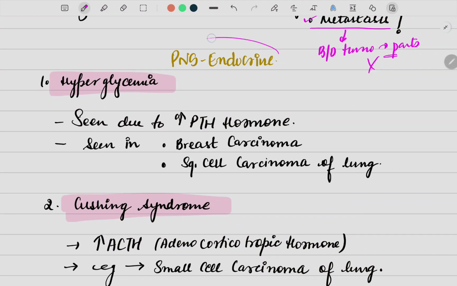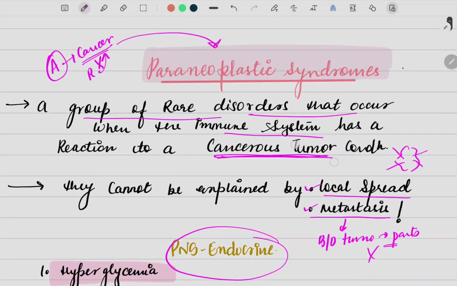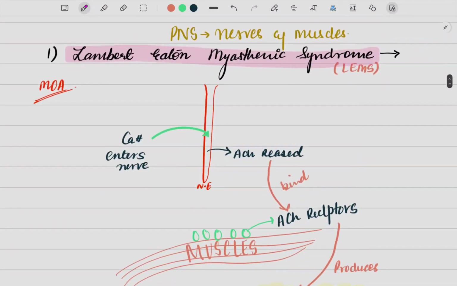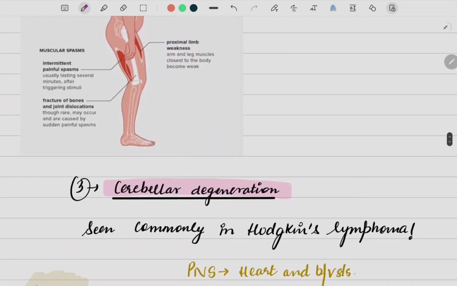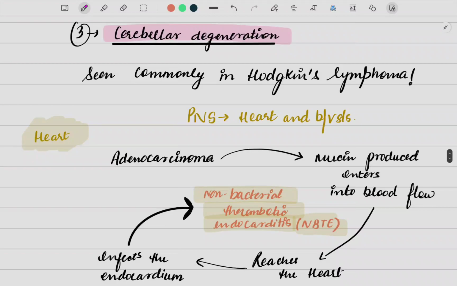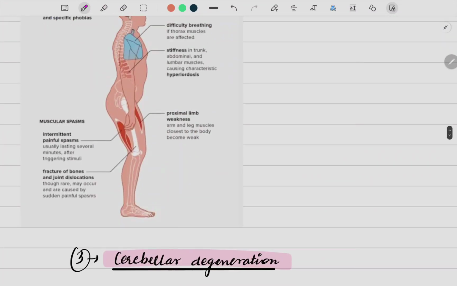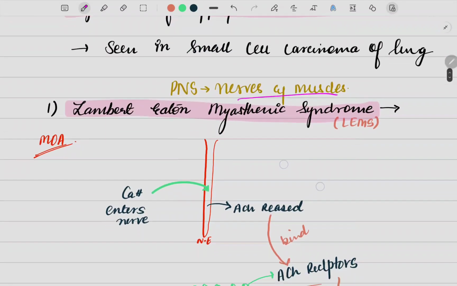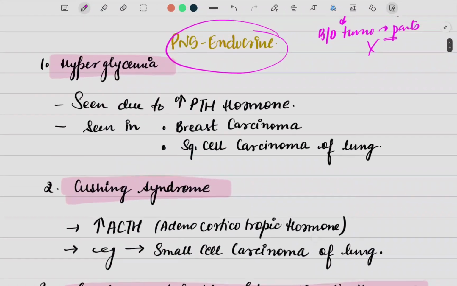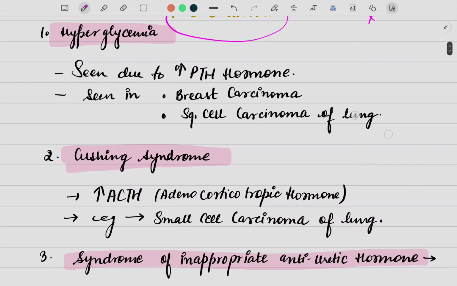Moving to some of the disorders, just an overview before we dive into the topic. We are going to study the PNS endocrine, that is the paraneoplastic syndromes of the endocrine region, then PNS nerves and muscles, and lastly we are going to have PNS heart and blood vessels. So we would be studying these disorders under these three headlines.